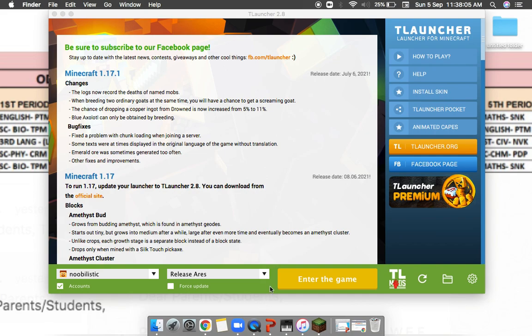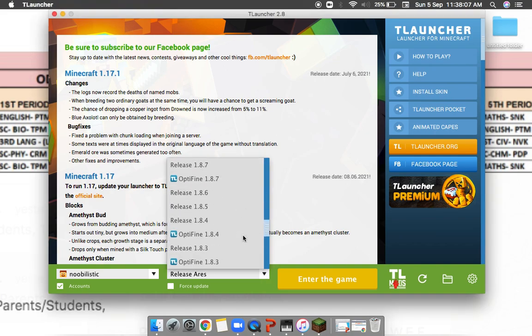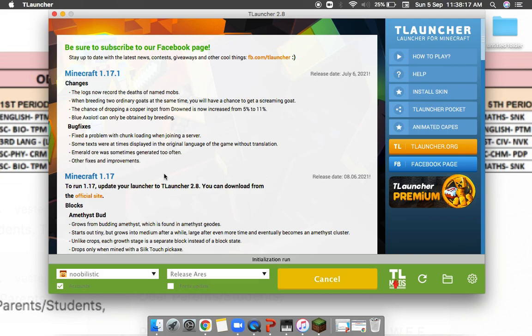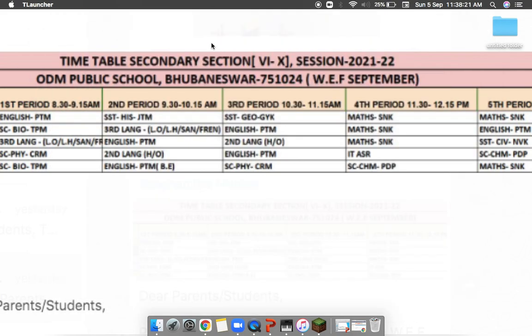Now I'll just close it, and then you'll press this thing, and then you'll select release, release Ares client. And then you'll just enter the game. Okay, this might take a while.